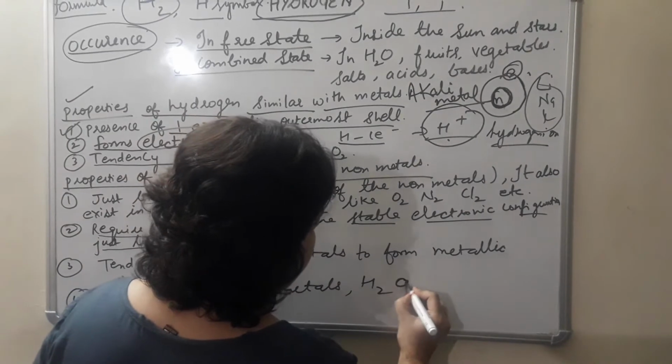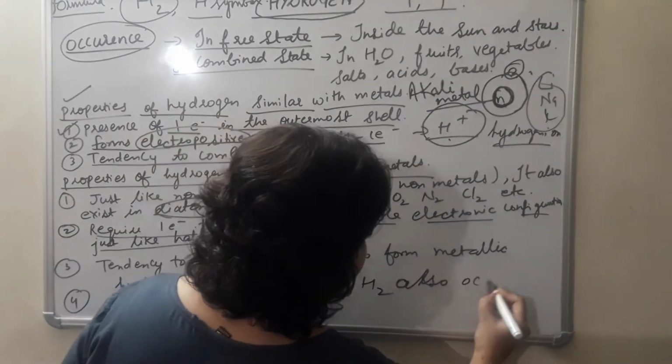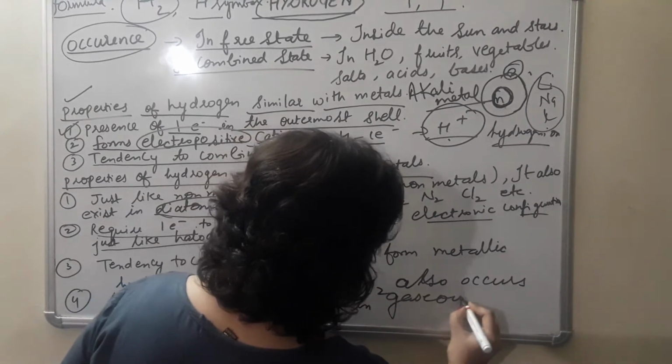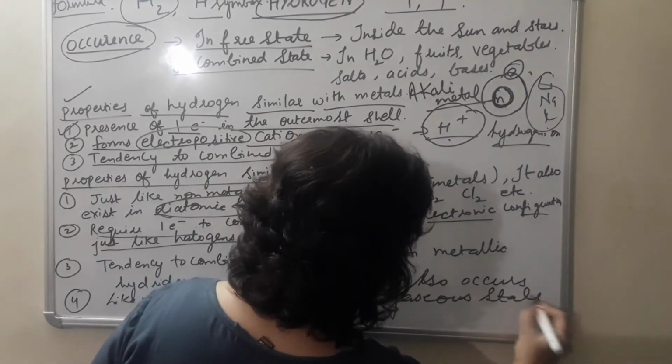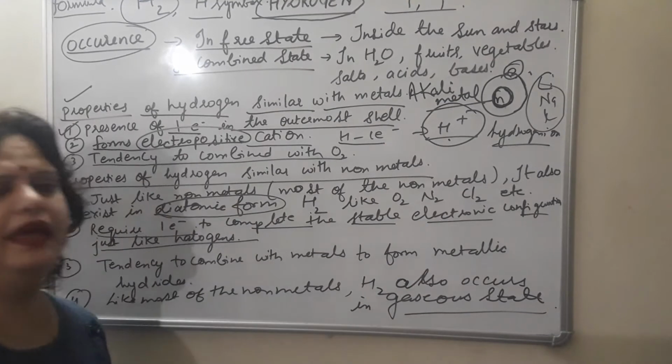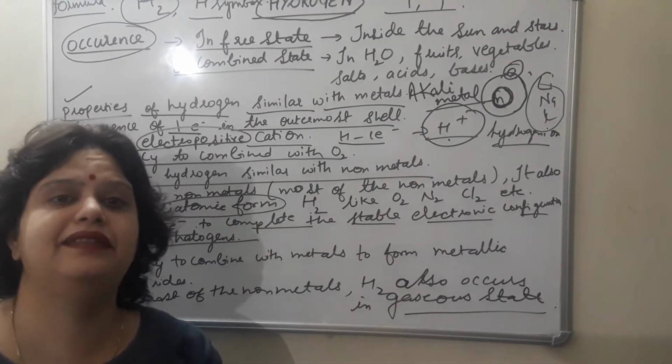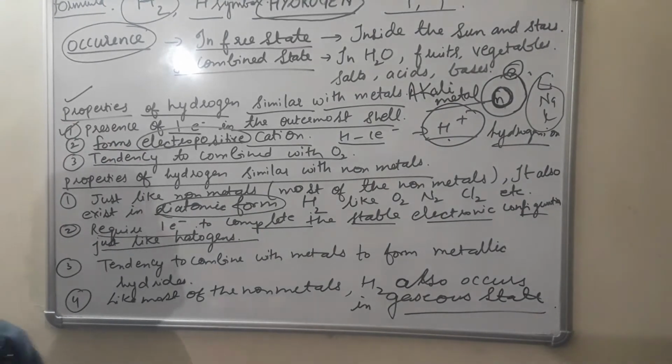Hydrogen also occurs in gaseous state, not in solid or liquid. Liquid भी कर सकते हैं by increasing the pressure, but here we are talking about the gaseous state. So these are the important similarities of hydrogen.